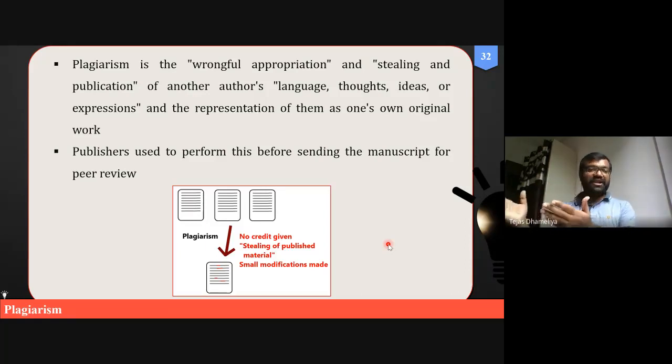And if they have taken the copyrights and you are doing this, you will be caught by plagiarism. It means to copy something with wrongful intention. किसी का काम चोरी करना, and publication, stealing and publication. In some other words, in different thoughts, languages, ideas or expressions, that is also considered in this. Okay? And this is also applicable when you draft your manuscript which is being sent to publishers.